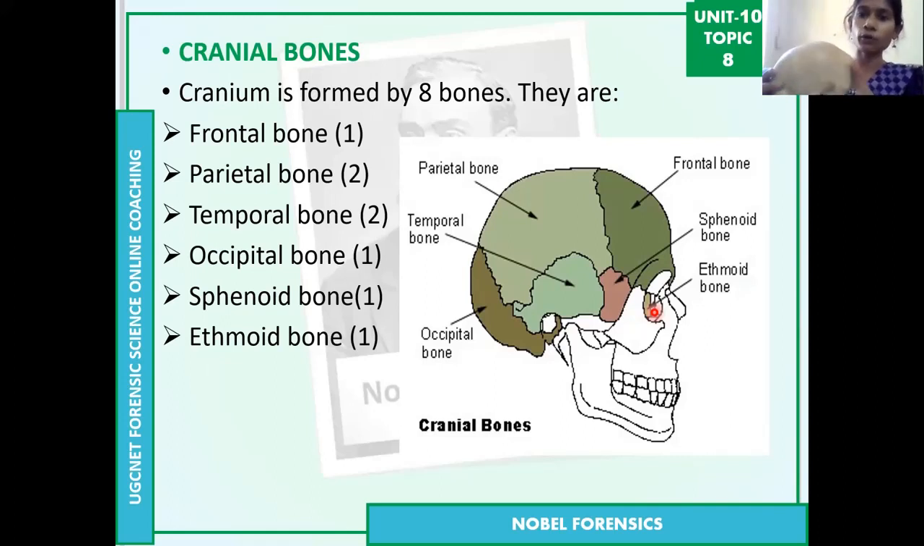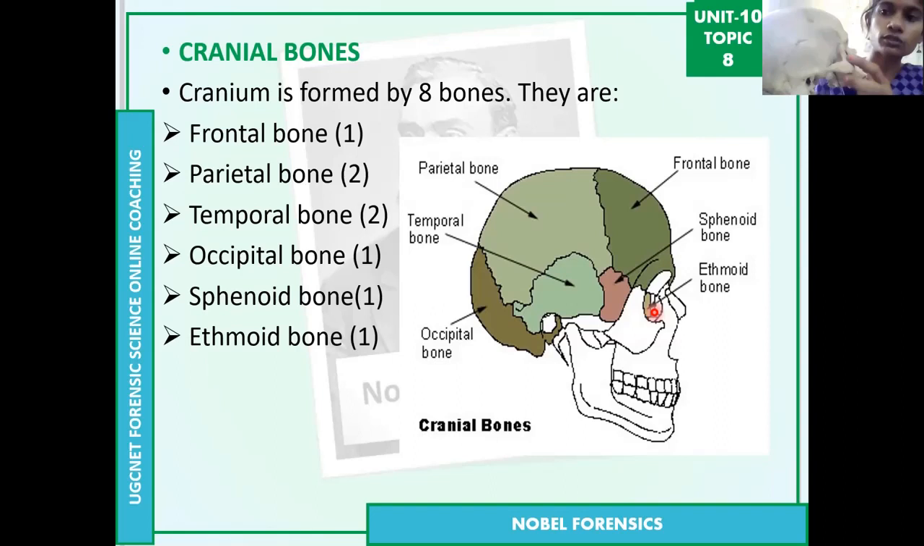Then the temporal bone. You can see here, this is the temporal bone. Actually this is fused, so I'll show it in this one. This is the parietal bone, and this is the temporal bone, and the same temporal bone is also present on the other side. So these 2 are the temporal bones.